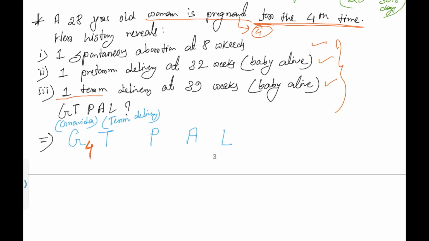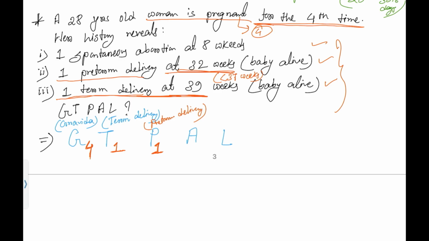Now find out where she gave her term delivery history. Here in the last line. One term delivery at 39 weeks. Okay. So one will be counted in term delivery. Okay. Now P for preterm. P for preterm delivery. Where is the preterm delivery history? Yes. She gave one preterm delivery at 32 weeks. That means it occurred before 37 weeks. Before 37 weeks will be counted as preterm delivery. That's why P will be considered as 1.